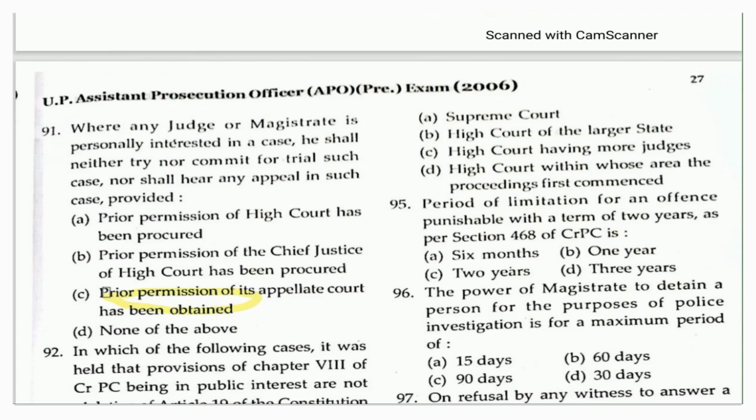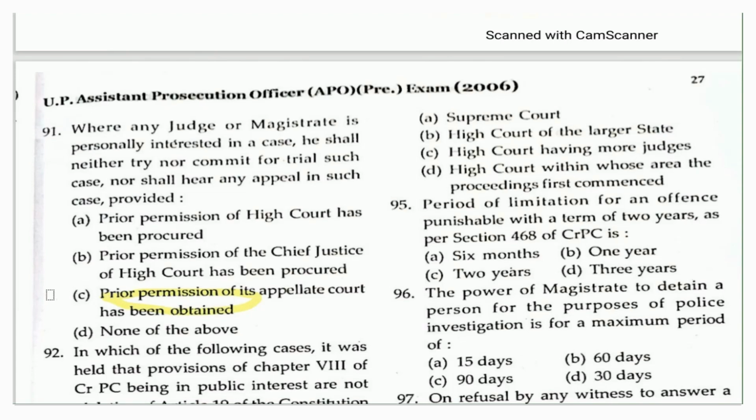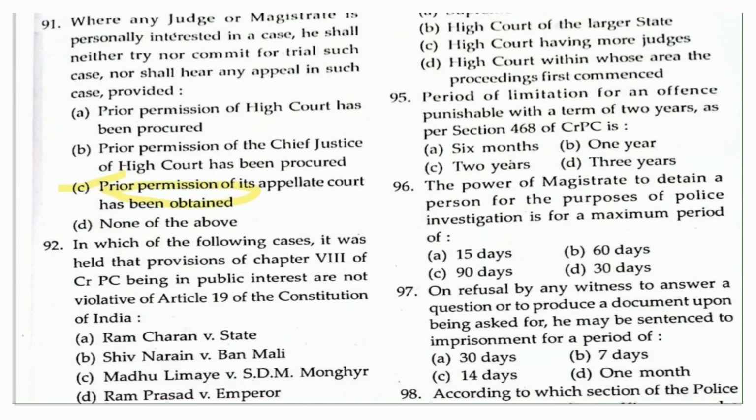In this case, section 479 of the CrPC will help you, because where any judge or magistrate is personally interested in a case, he shall neither try or commit for trial such case, nor hear any appeal without the prior permission of the appellate court. Yes, because there would be a case of bias here. So section 479 of the CrPC is going to answer this question.